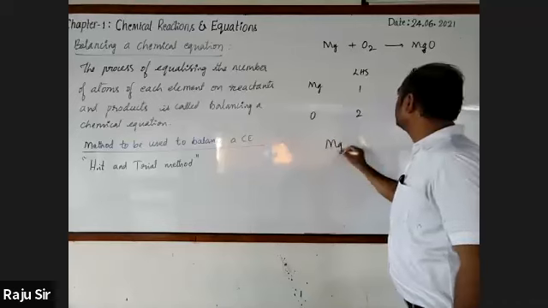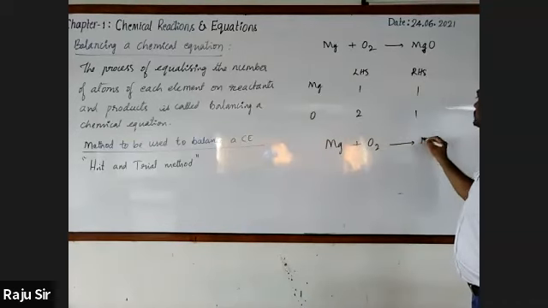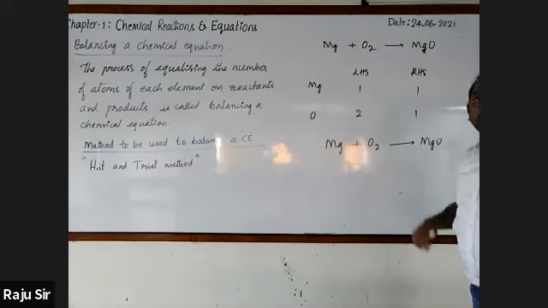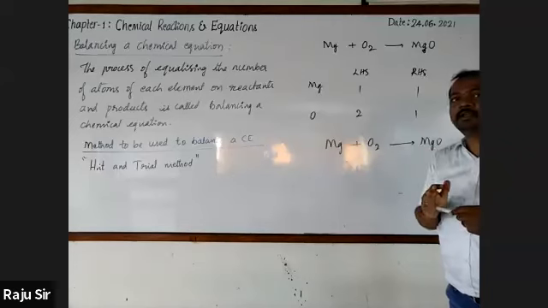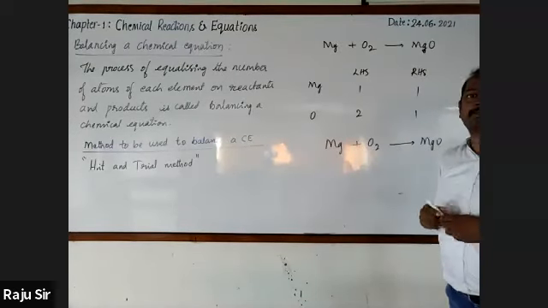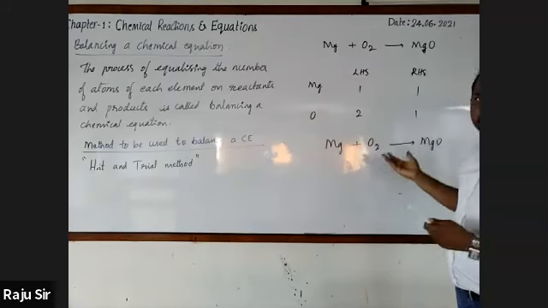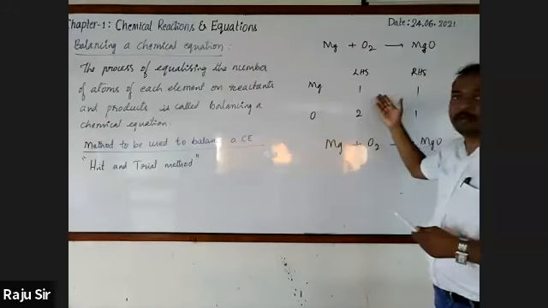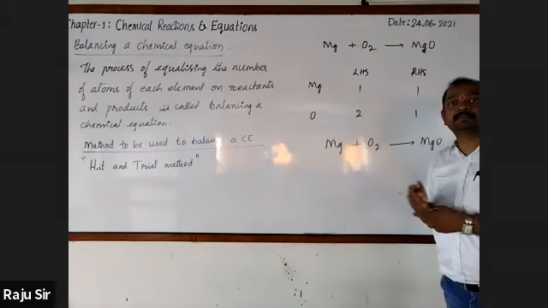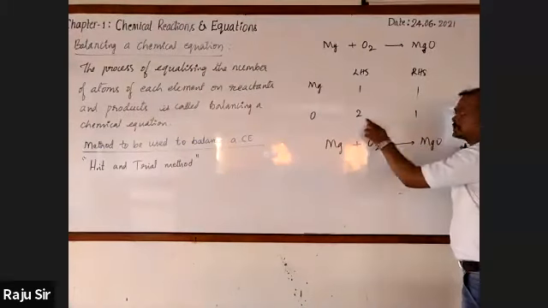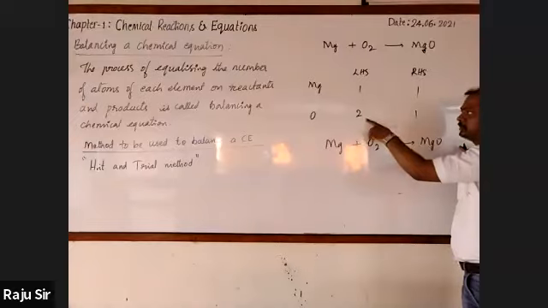Then after that, I'll write the equation as it is, Mg plus O2 gives rise to MgO. Now what we will do is select the element having the maximum number of atoms. Look at whether magnesium or oxygen has more atoms. You may take both LHS and RHS, compare and tell which one has the maximum number of atoms. Here, oxygen has the maximum number of atoms.